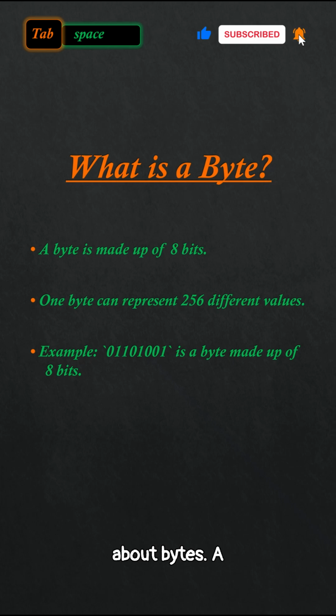Moving on, let's talk about bytes. A byte is simply a group of 8 bits. For example, the sequence 01101 is a byte made up of 8 individual bits. By grouping these bits, a byte can represent a much larger range of data. A byte has 256 possible combinations, which is more than enough to represent a character or symbol like the letter A.